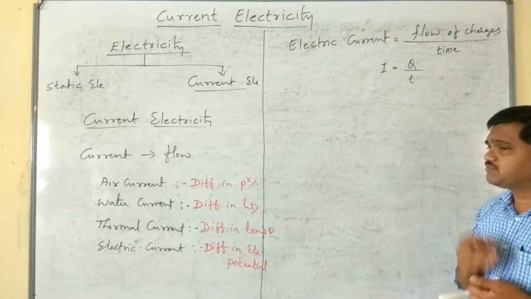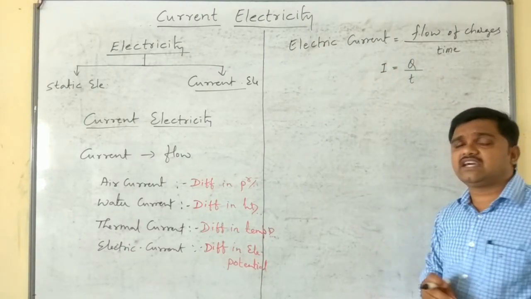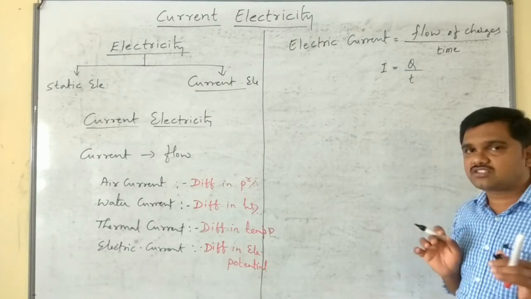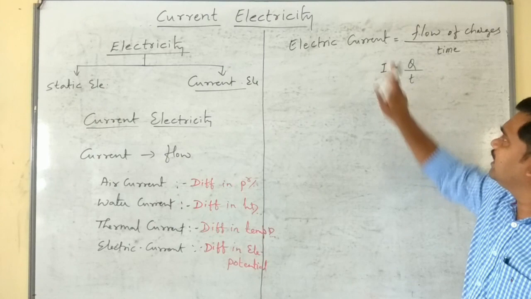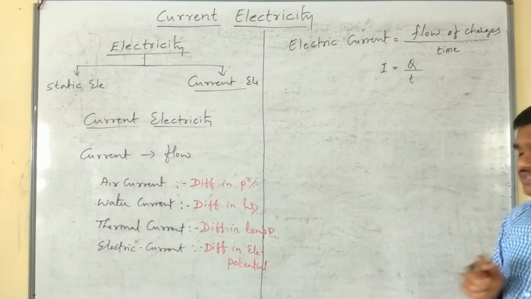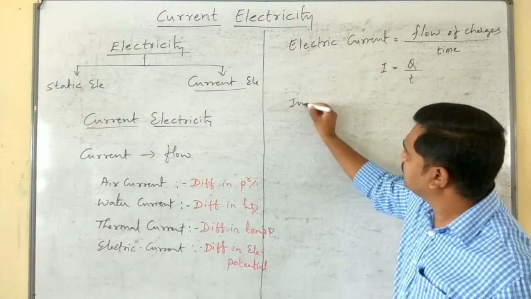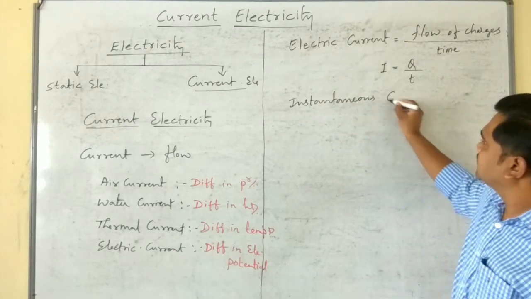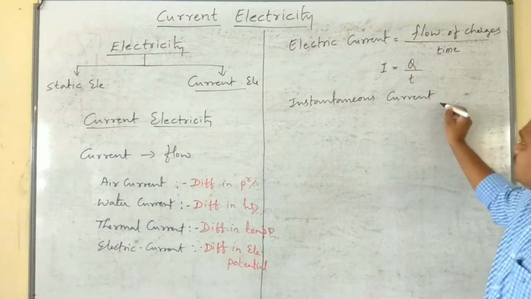Suppose the flow of electric charges in a substance is not steady, then we represent instantaneous current.